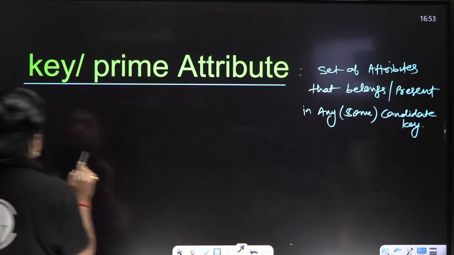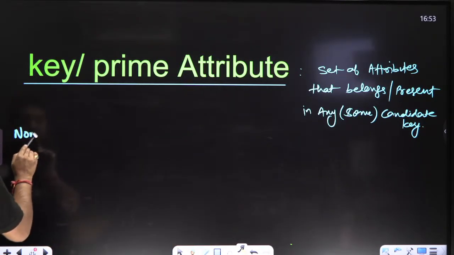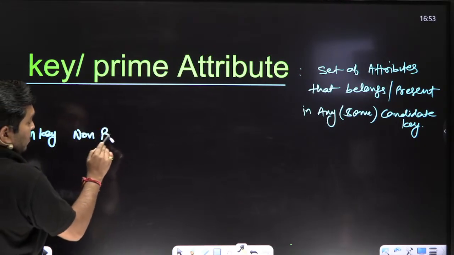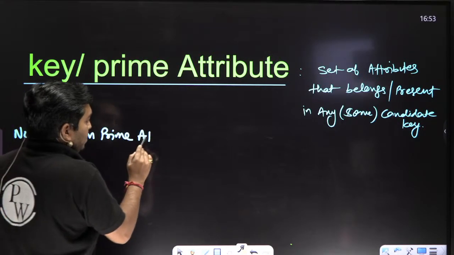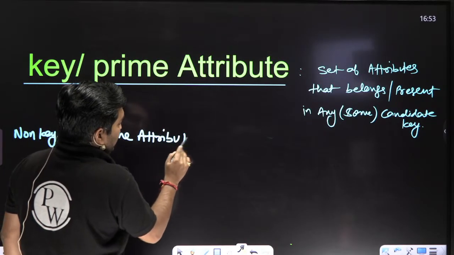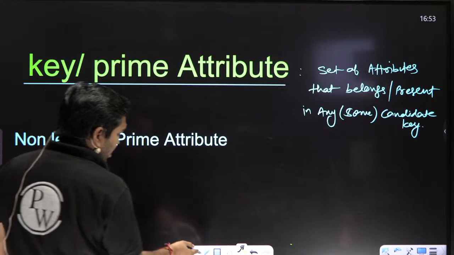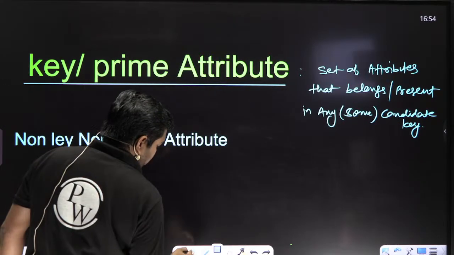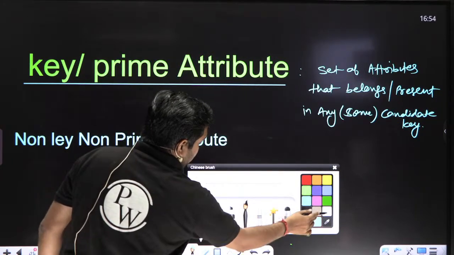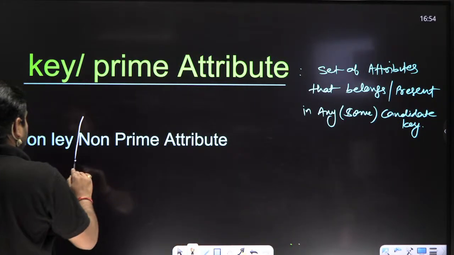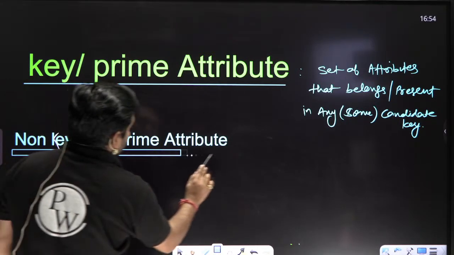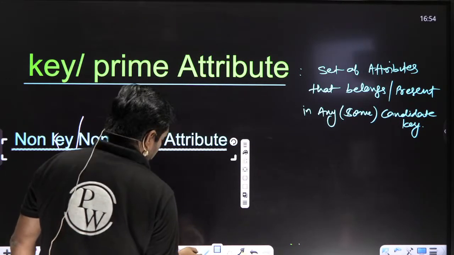Second is what? Non key or non prime attribute. What is the meaning of non key or non prime attribute?